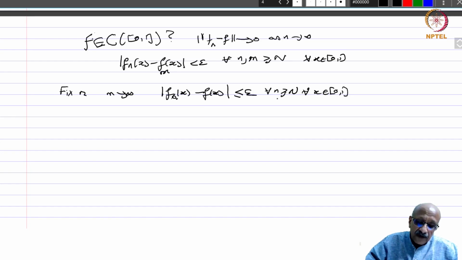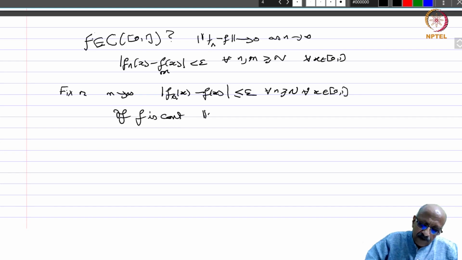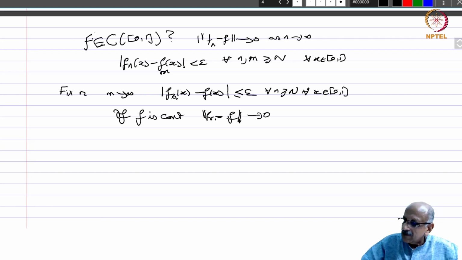So if we prove that f is continuous, then the norm of f_n minus f goes to 0 by what we have just said, and therefore we would be in the situation of a Banach space. Now we already know from real analysis, but I will do it again, that if you have the uniform limit of continuous functions, then it has to be continuous. So I am just going to reprove that fact.